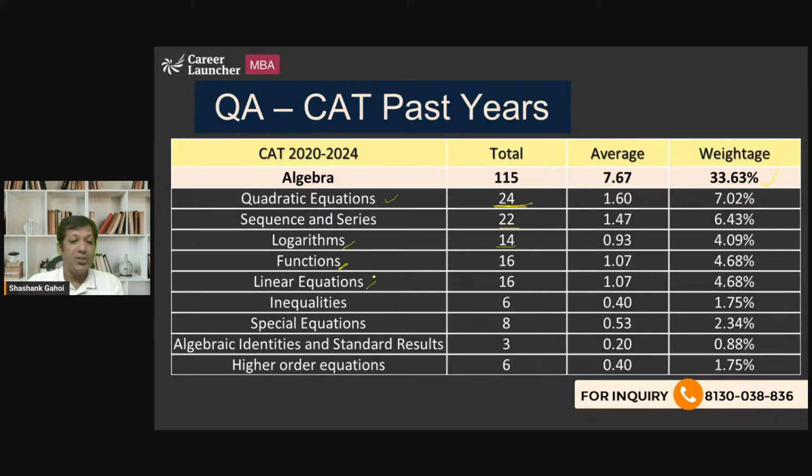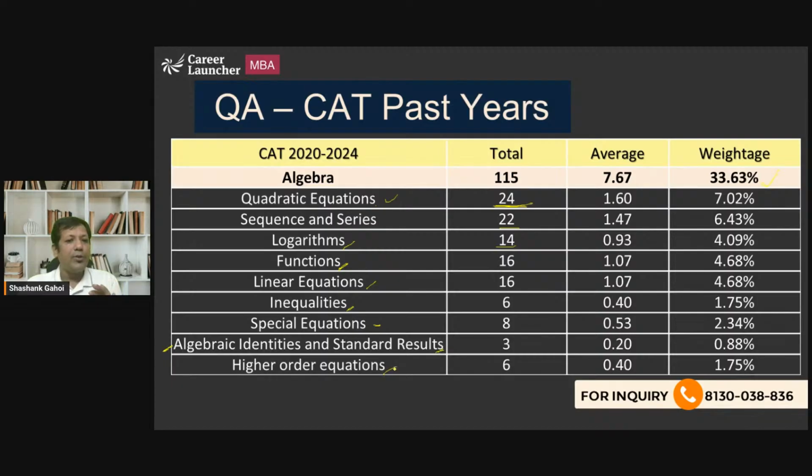Linear equation is always doable, always easy. The inequalities that have been asked in CAT, specifically, were easy. Surd equations might be trickier sometimes. Then algebraic identities, indices, surds, and quadratic, power quadratic. These kinds of questions, if you practice, say you have practiced 50 questions of algebraic identities and standard ones, so 50 questions of both types, then it is more or less a 100% guarantee that you are going to get it right.